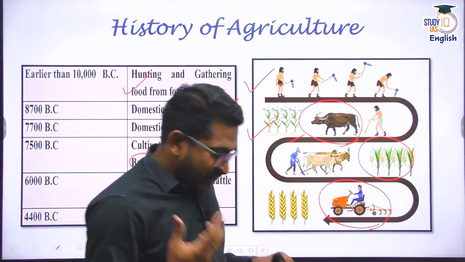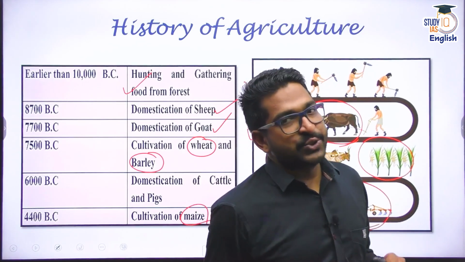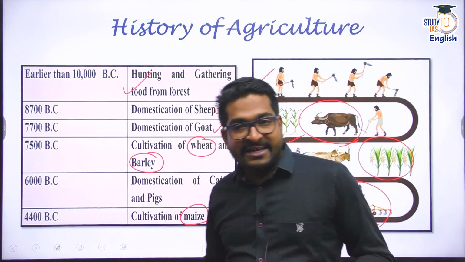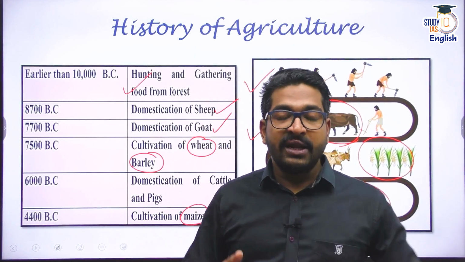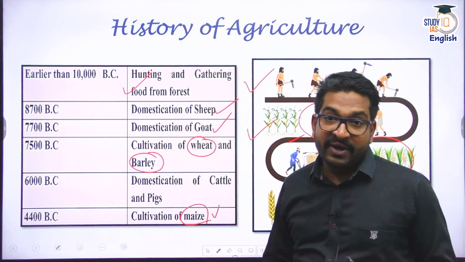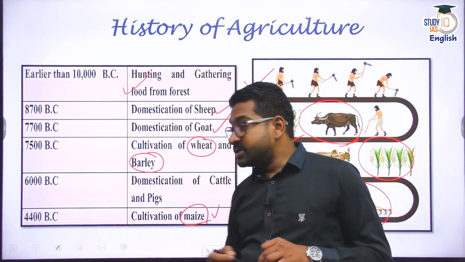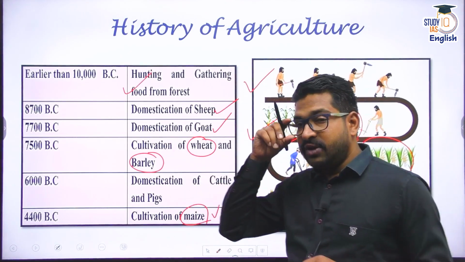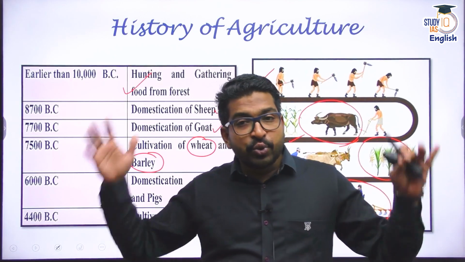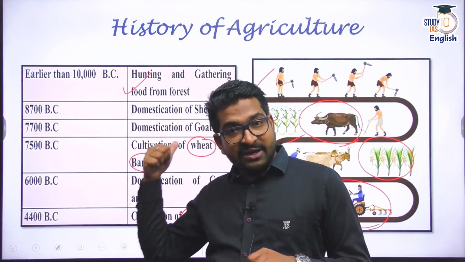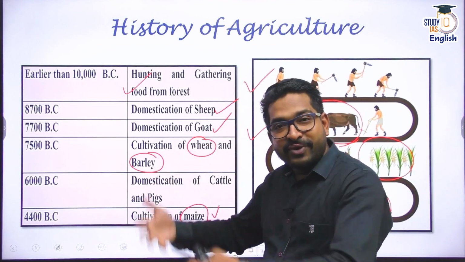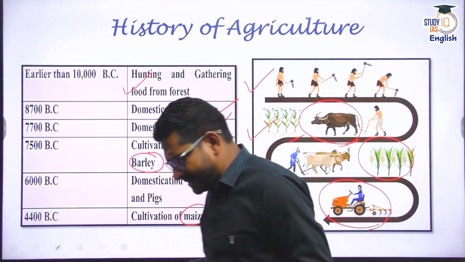All right. So if you have to connect this with your ancient history, in ancient history, we can talk about the Harappan civilization, we can talk about any other civilization where slowly and steadily cultivation started. During the Harappan age, we have evidences of rice, of barley, of wheat. In fact, in Harappa and Mohenjo-daro, huge granaries have been found. That means they were cultivators. They used to cultivate, they used to store food. So food grains were produced. That's the history of agriculture, basically, right?